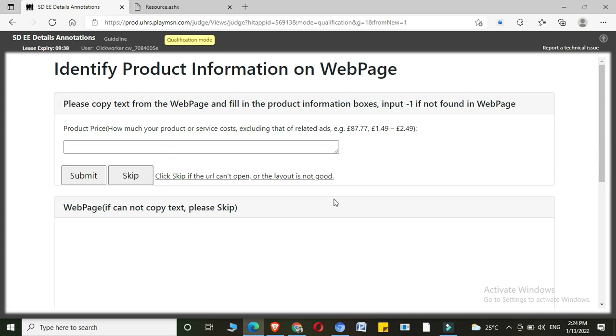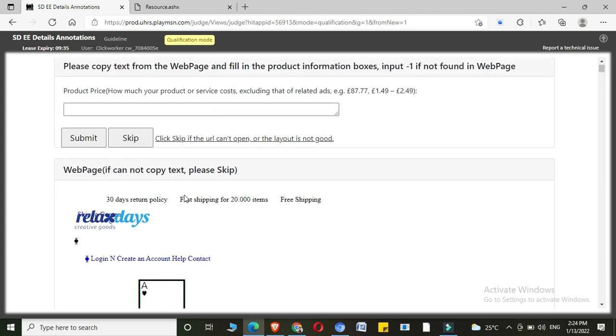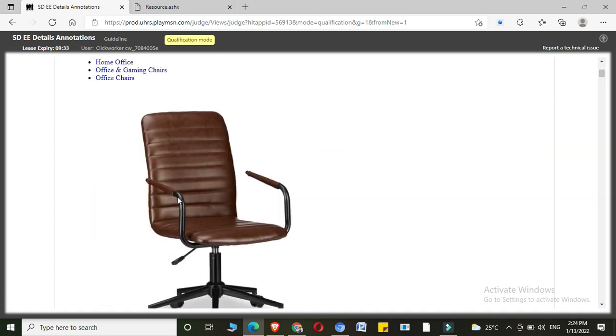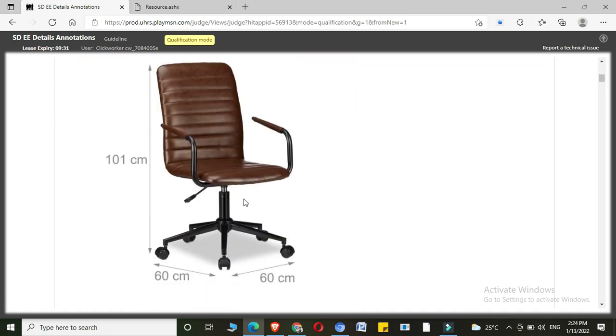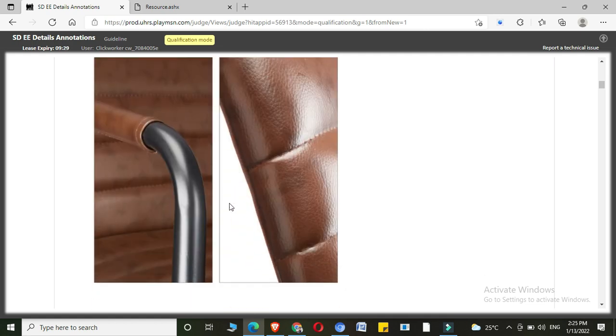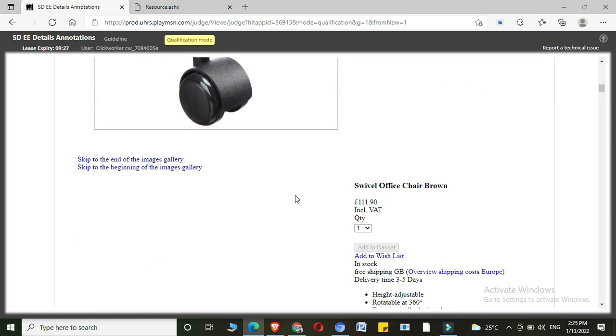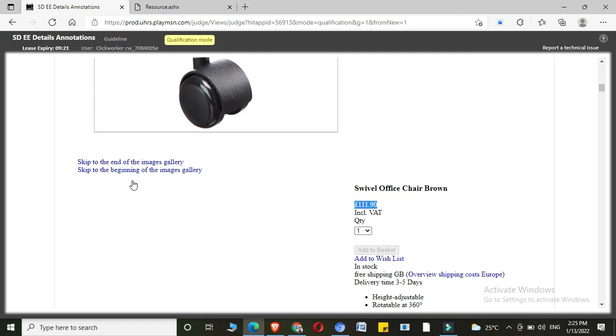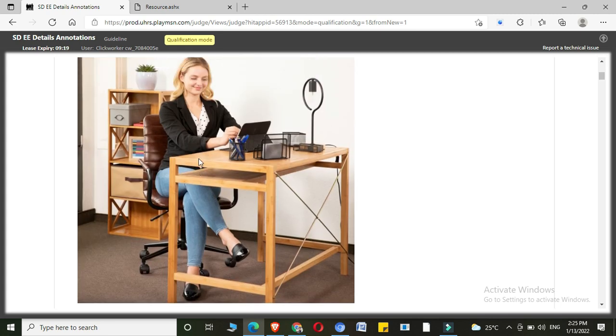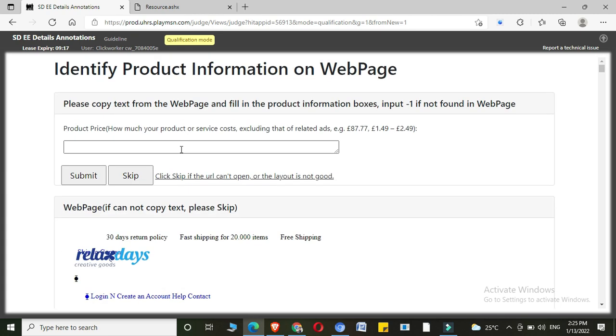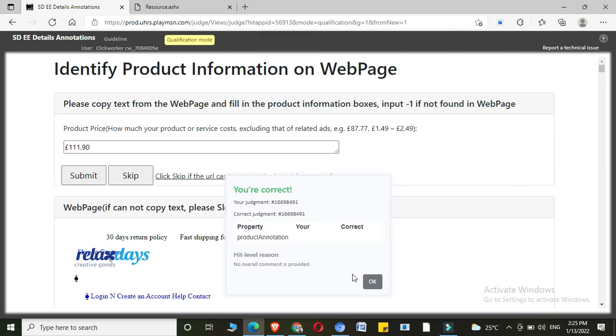How much your product or service costs? Where is the product? Over here, looks like chair was a product. Okay. How much it costs? Where is the pricing details mentioned? Yeah, looks like it was the detail we are looking for. I copied it and I'm pasting it here. It was the price, so I'll submit it. It was correct.